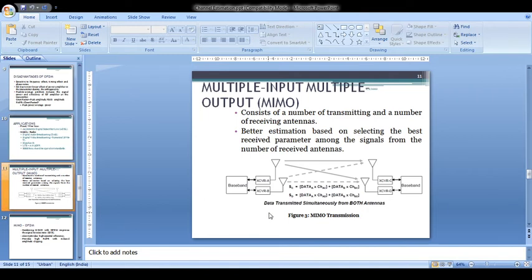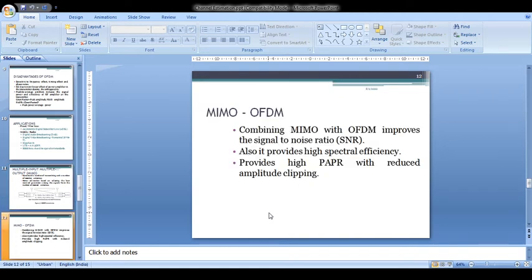The next concept used in wireless communication is multiple input, multiple output. This MIMO scheme consists of a number of transmitting and a number of receiving antennas to estimate the signal for a detected user. It provides a better estimation by selecting the best received parameter among the signals from the reception of many received antennas.